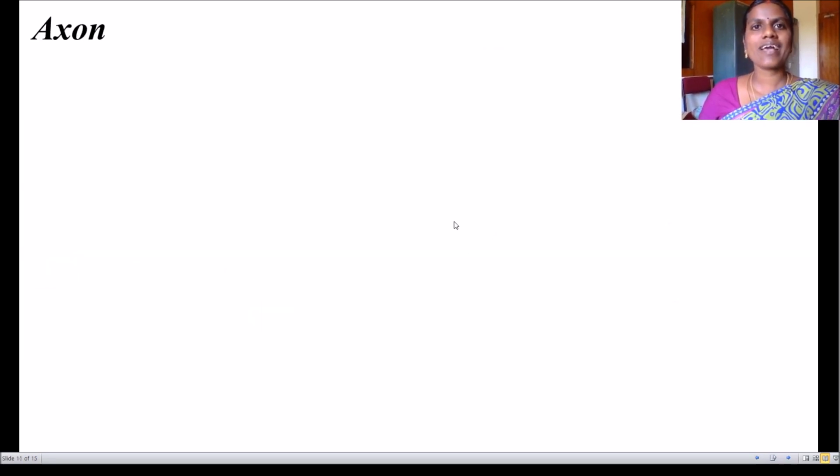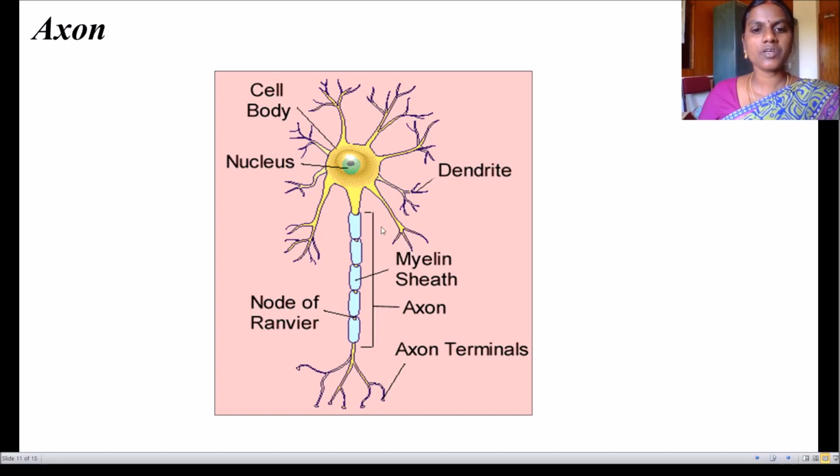Okay. Next is the axon part. You can see in this structure, as I told earlier, this is the axon part of the neuron. This structure is called what? Neuron. This is the cyton, this is the dendron, and here is the axon. So in this picture you may see the slender elongated projection.